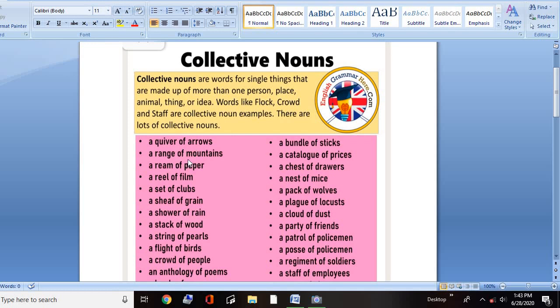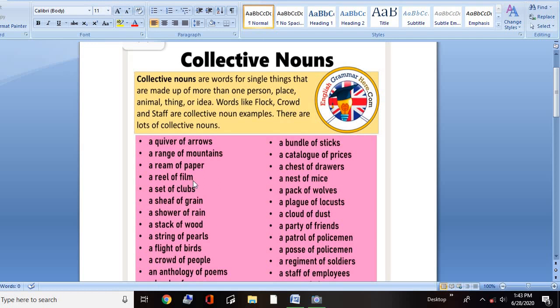Next, a range of mountains. It is a continuous stretch of mountains. You will see many mountains at a stretch. That time you should not say many mountains at a stretch. It is an incorrect sentence. You have to say a range of mountains. Collective nouns. A ream of paper.